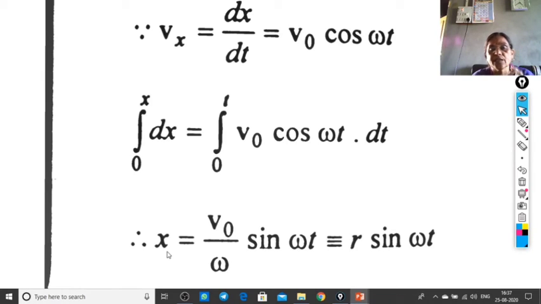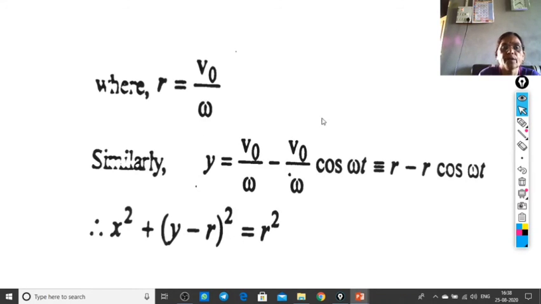Now what is this x? It is the distance traveled by the charged particle along the x direction in time t, and it will be equal to r sin omega t. It is the value of x, where as I explained already, r equals v naught upon omega. And similarly, y equals v naught upon omega minus v naught upon omega into cos omega t. Since it is r, it will take the form y equal to r minus r cos omega t.